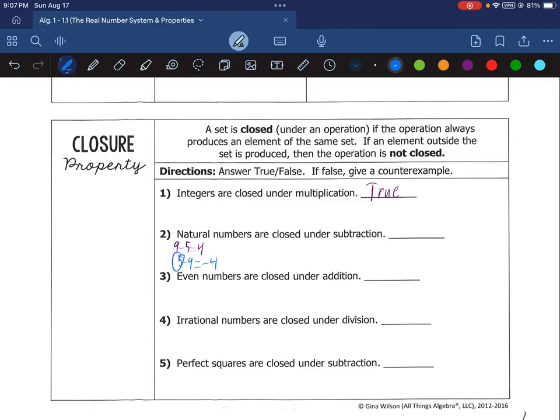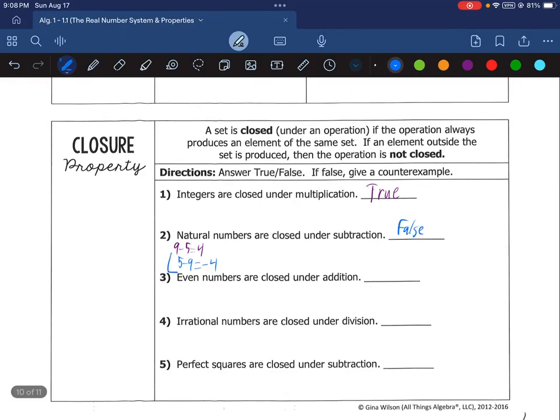So we subtracted two natural numbers, 5 minus 9, but we did not get another natural number. We got a negative. So that means it's not closed. So that is false, and this could be our counterexample right there. Anytime you subtract a bigger number from a smaller number would be a counterexample on that one.